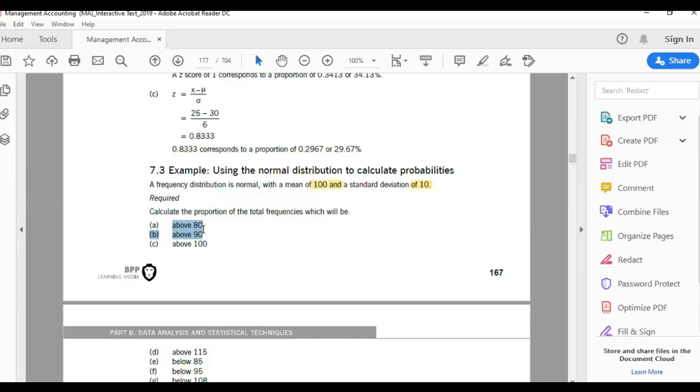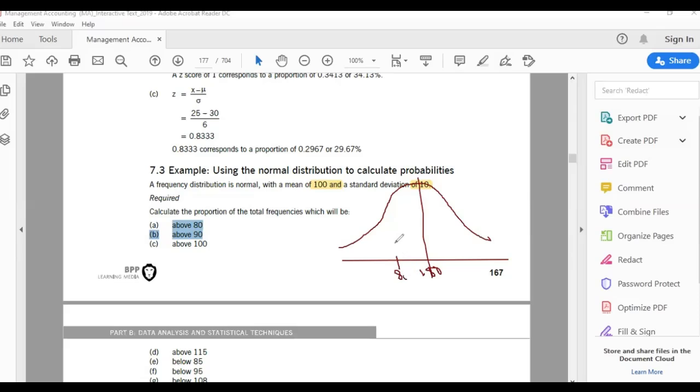Now, first thing you tell me, how much is your mean? Sir, 100. So 80 will be on the left side or on the right side? Sir, I guess it's the left side. This is your normal distribution. This is 100 here. So 80 will be here. Left side.